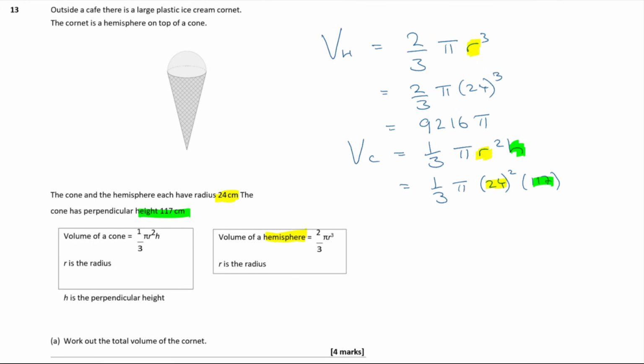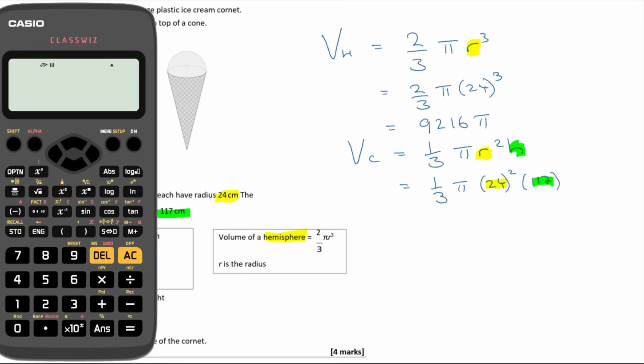And then just do the same thing. I'm going to tidy this up a little bit. So I'm going to do 24 squared times by 117 and then divide by 3. I'm not going to put the pi in yet. I'm just going to leave it in terms of pi just to make it a little bit easier to write down. So that's 22464 lots of pi.